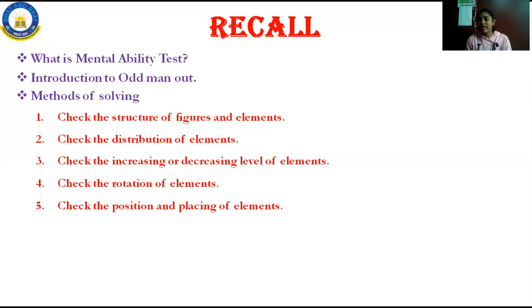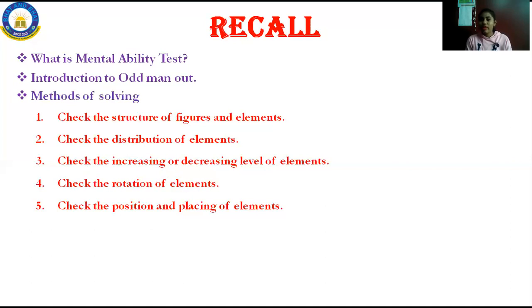Rotation has 2 types: clockwise rotation and anti-clockwise rotation. The fifth one is check the position and placement of the elements. These are the 5 methods to be followed. Okay, I'll repeat again.